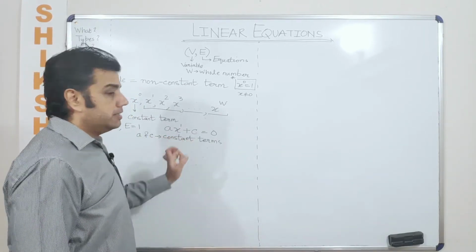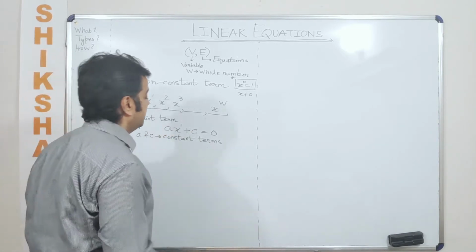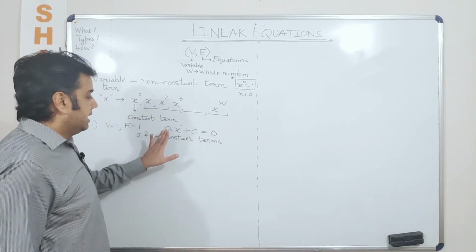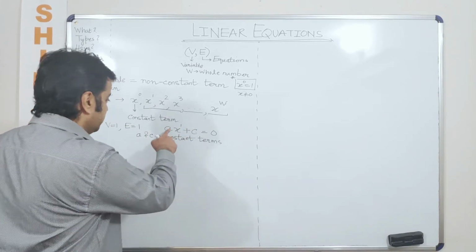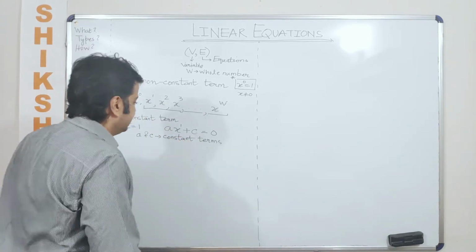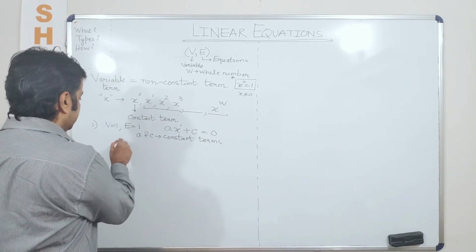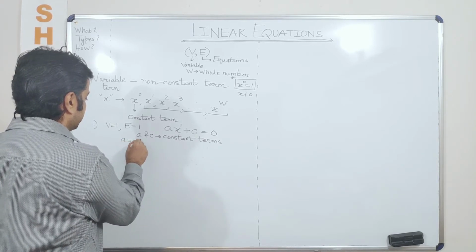an equation in one variable. Now, when we are talking about an equation in one variable, there are different values that you can take for A and C. When I say you can take different values, I'll just explain this with the help of an example. So what I'm suggesting here is take the values of A and C as plus minus 1.